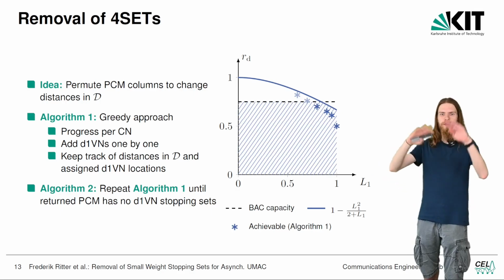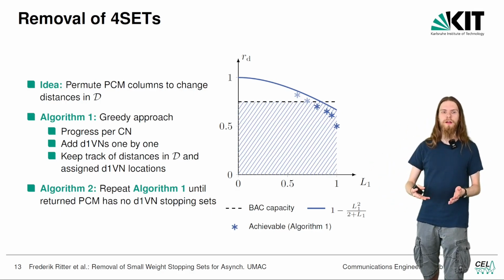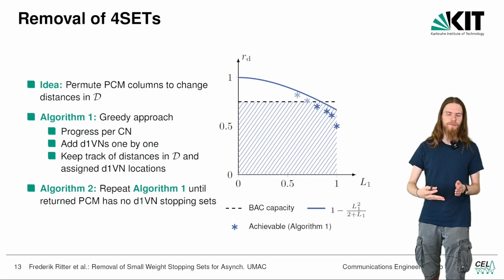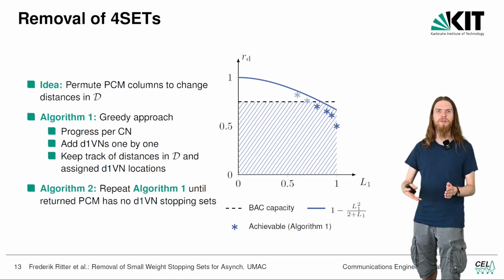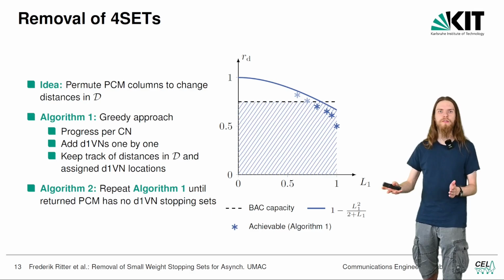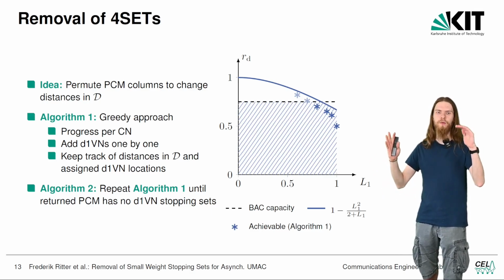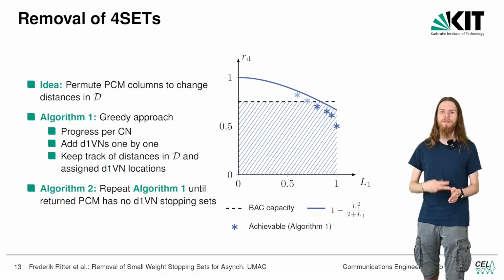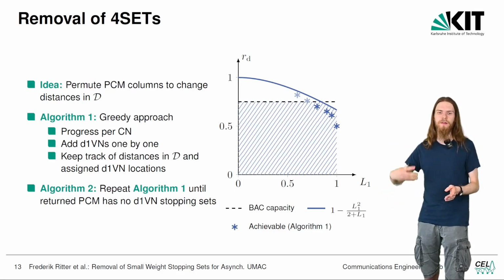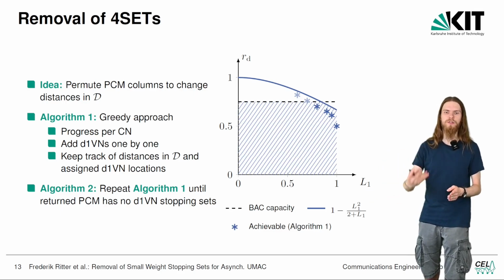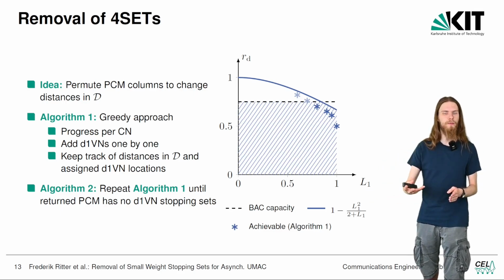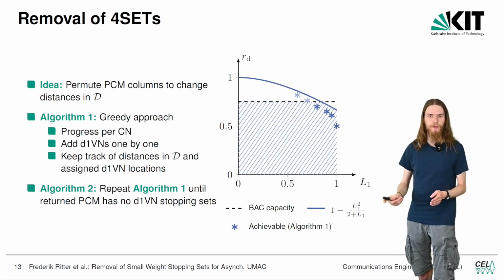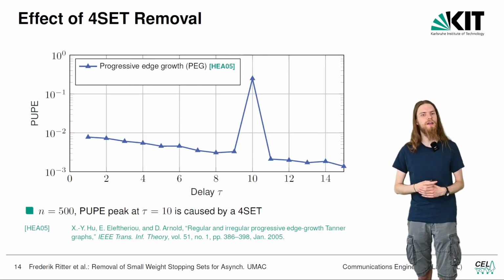Of course, if we look at the fringe of the achievable L1R region with algorithm 1, this will take increasingly many repetitions of algorithm 1 to find such a parity-check matrix devoid of all larger degree 1 variable node stopping sets, so the L1R area is effectively reduced. However, for most codes we looked at, this was not a problem. As I already said, most codes have significantly lower fractions of degree 1 variable nodes than what is possible to achieve with algorithm 1.